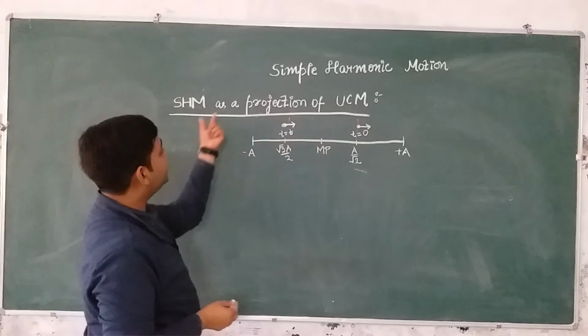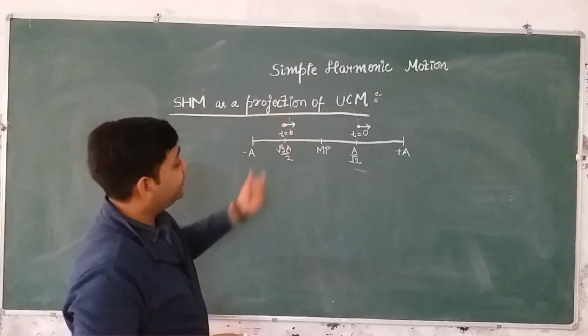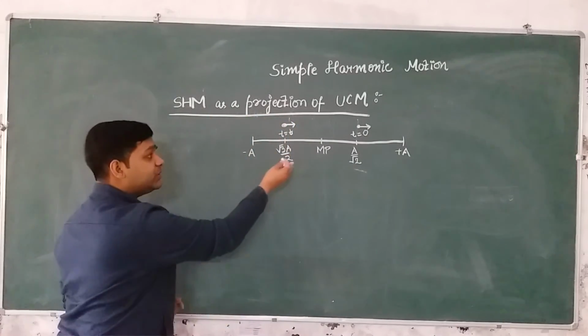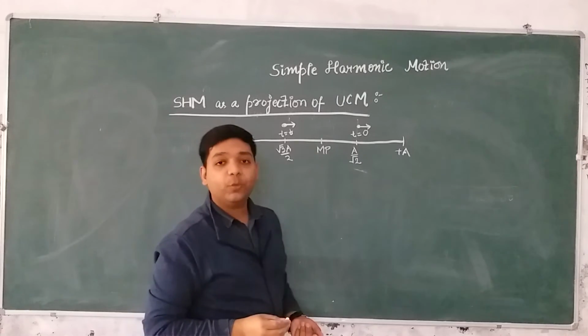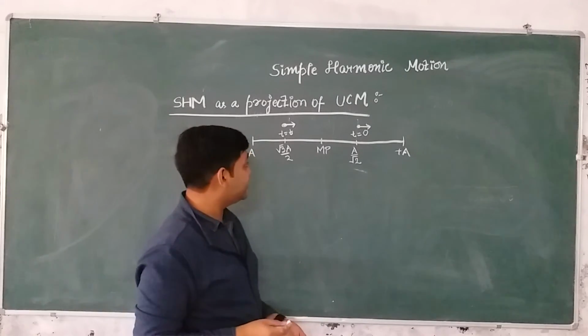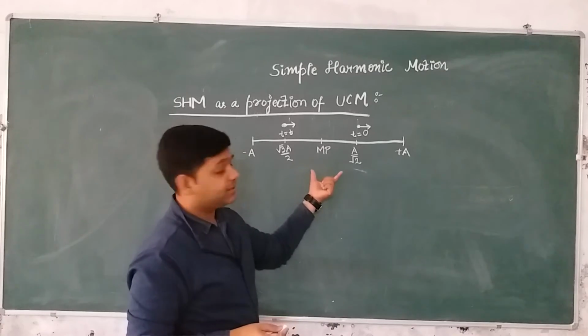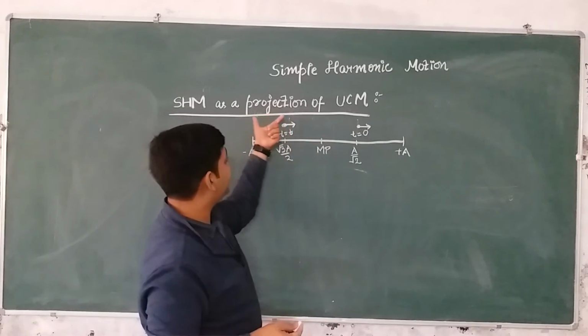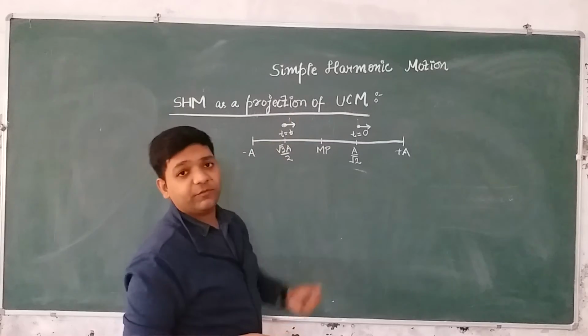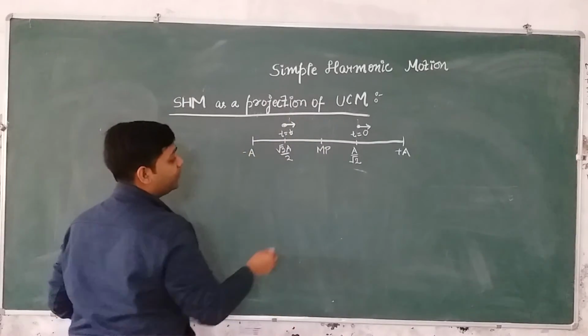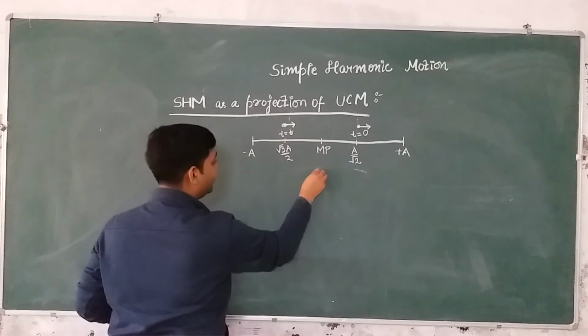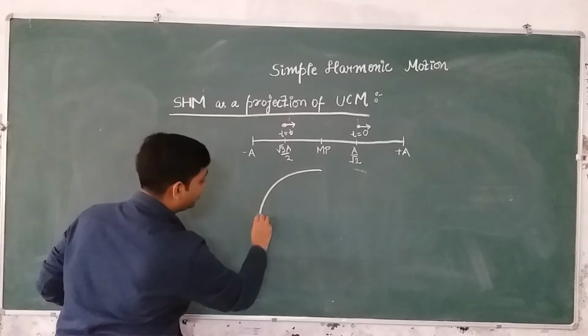So we will again use this concept because it makes the problem really easy to solve. Also you can solve this question by using the equations of SHM that we have discussed, but it will make the task really tedious. So using this concept, SHM as a projection of uniform circular motion, the problem becomes really easy. So let's see how. So again I am going to draw one circle.